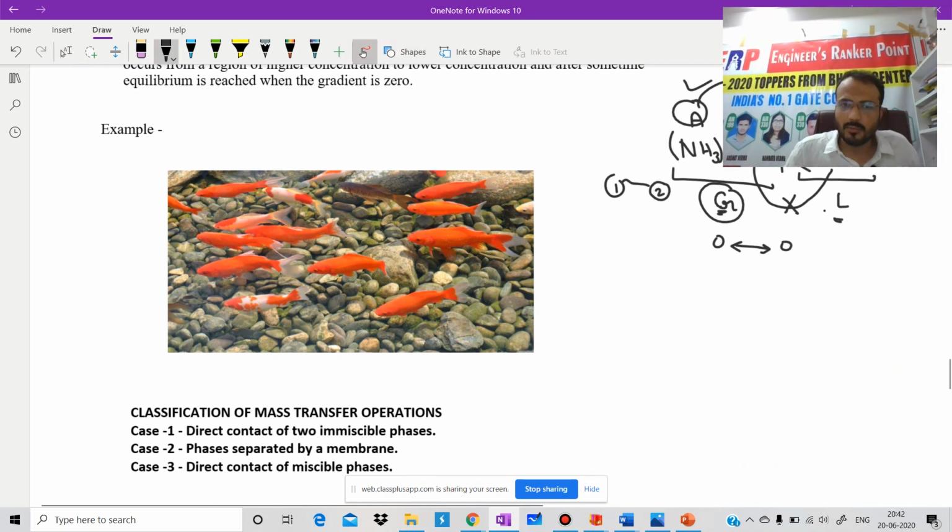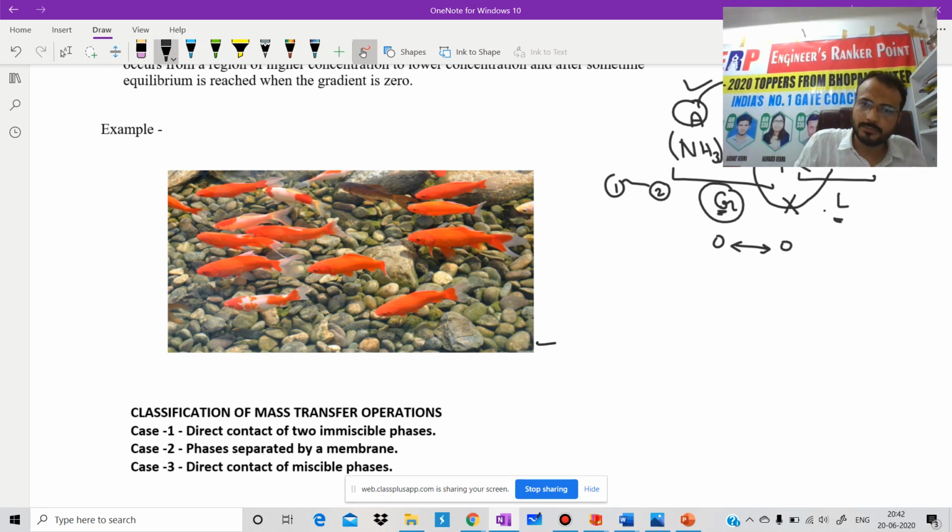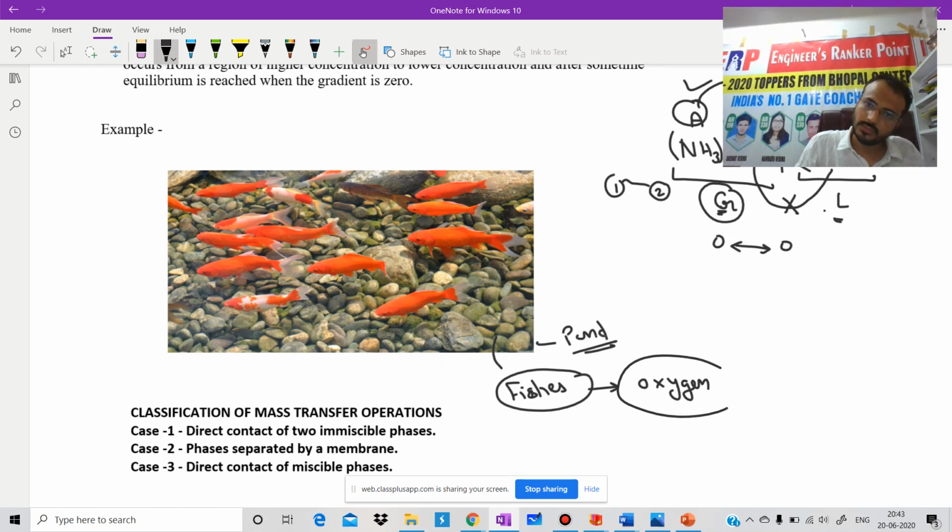Now we are going to discuss one more example. Suppose we have a pond, and in this pond we have so many fishes, and fish also need oxygen. The fish will not come outside, take oxygen and go back; there is no process of this type. Which type of oxygen are they going to take? Dissolved oxygen. That oxygen is dissolved in water.